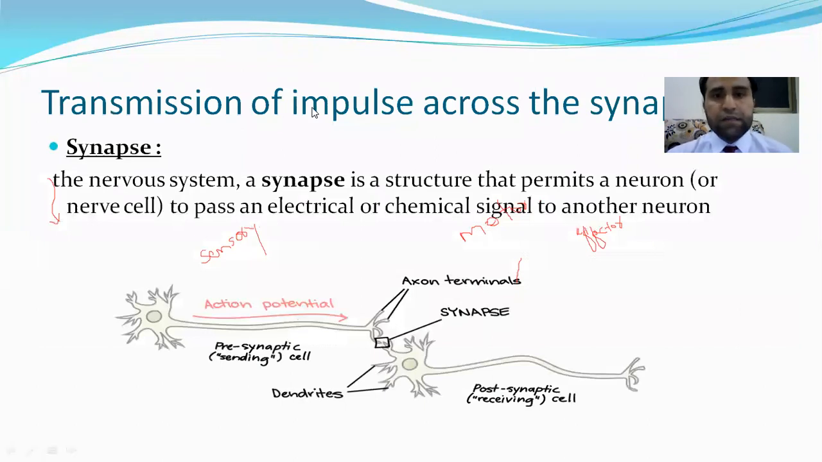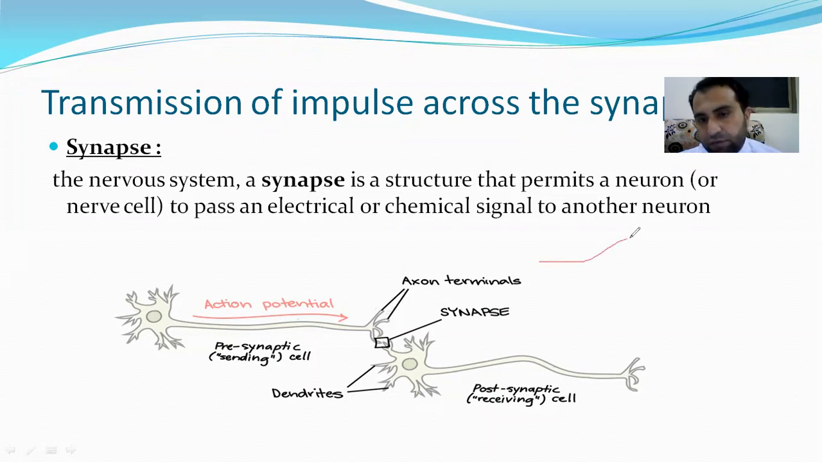Now, this is a very important topic: transmission of impulse across synapse. First of all, we should know about synapse. Synapse is actually a structure that permits a neuron to pass an electric or chemical signal to another neuron. Synapse is actually the gap between two neurons.